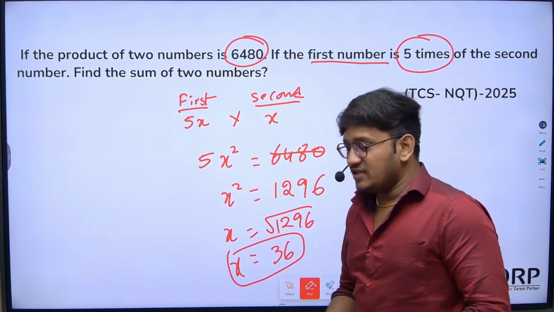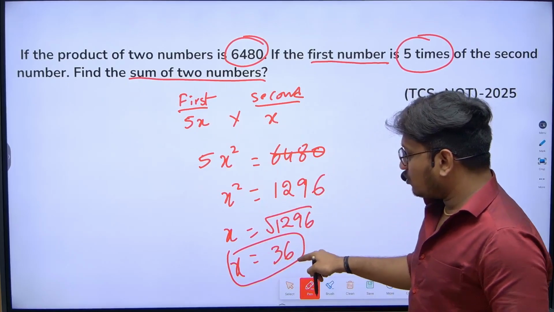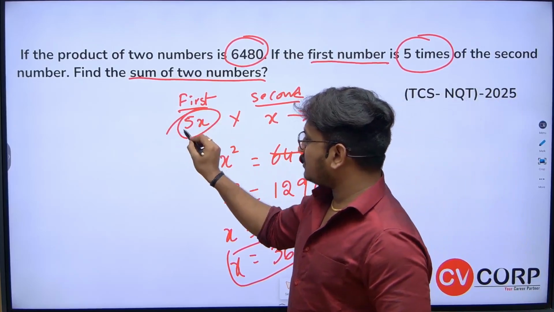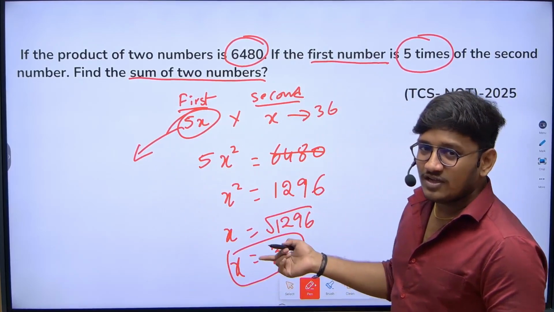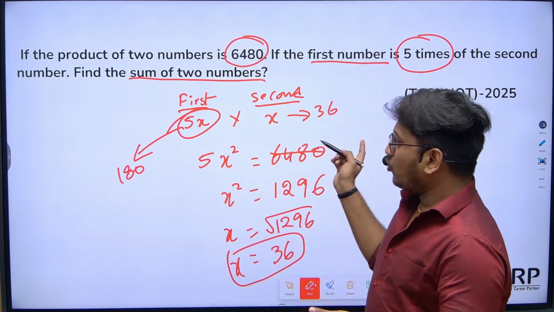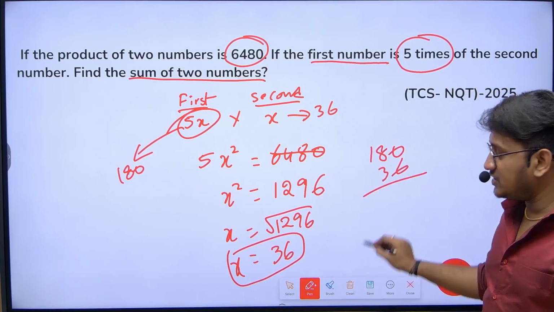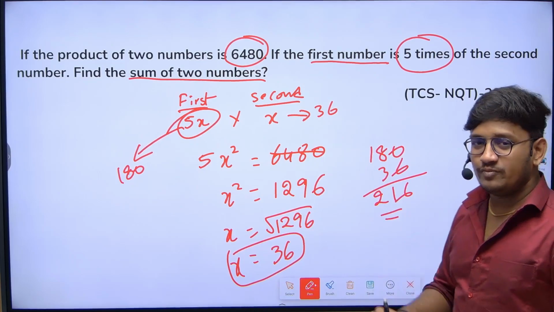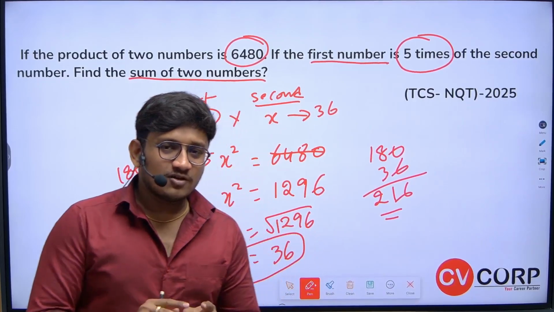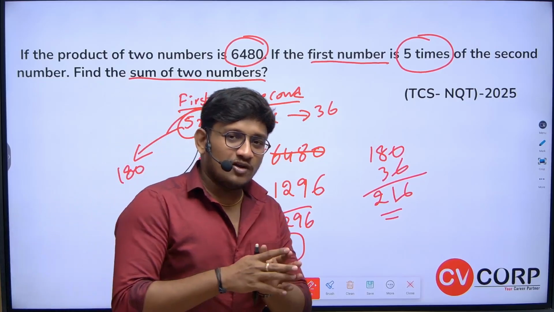Now what they're asking is, what is the sum of the two numbers, first number and second number? Already we got to know x is 36, meaning the second number is 36. What would be the first number? 5 times 36 is 180. So if you add both the numbers, the sum of two numbers will be 180 plus 36, which is equal to 216. This would be your answer. That's it. I hope you all are clear with this. See, these are very general questions. Mostly you will get, I cannot say that all questions are easy.